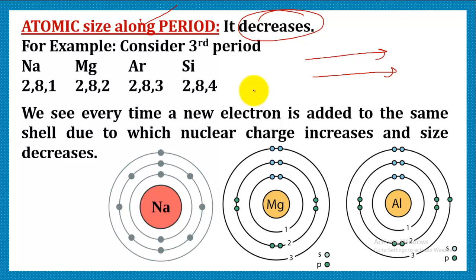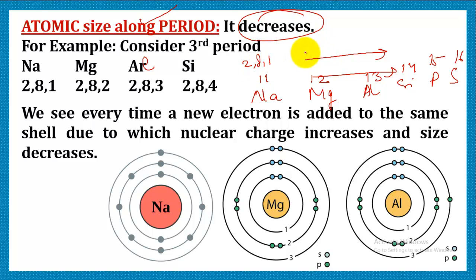So let us consider the third period, which has sodium, magnesium, aluminium, silicon, phosphorus, sulfur. Likewise, you can consider many elements of the same period. Now let's write their atomic numbers. So it is 11, 12, 13, 14, 15 and 16. Let's write their electronic configuration. It is 2,8,1; 2,8,2; 2,8,3; 2,8,4; 2,8,5 and so on.